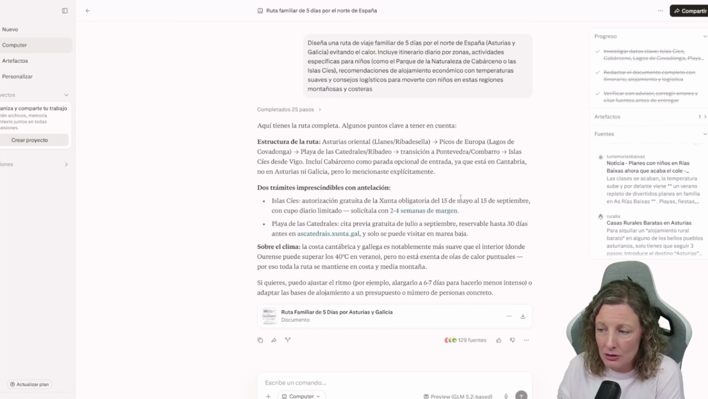So, it applies to me, okay? And there's also a daily quota, and we need to apply for it 2 to 4 weeks in advance. This is really good. Playa de las Catedrales. We need to book a free appointment from July to September, and it can be reserved up to 30 days in advance through this website.